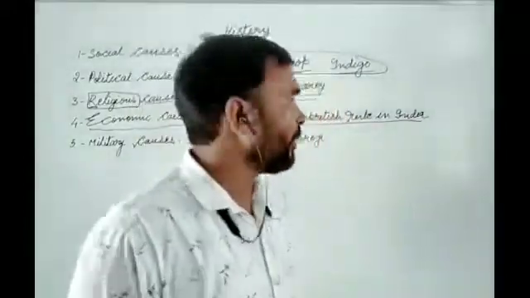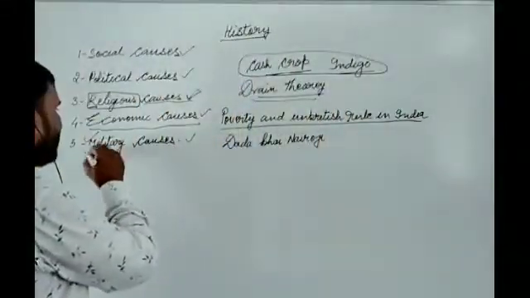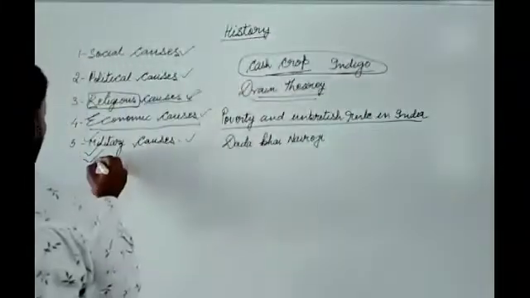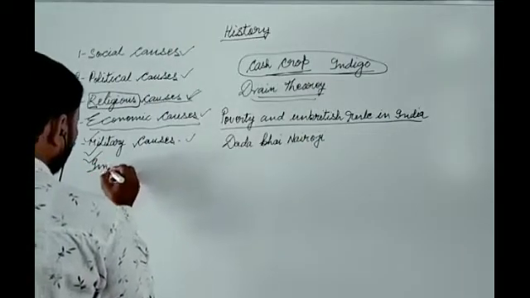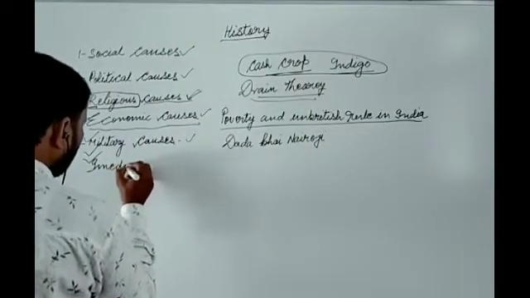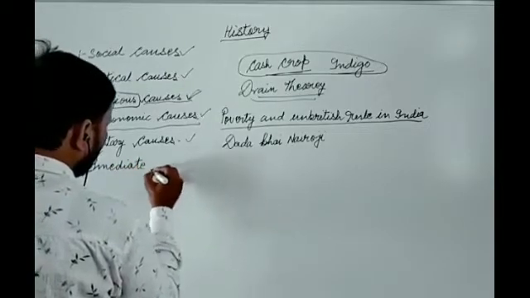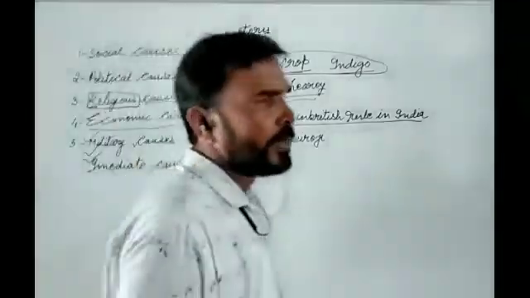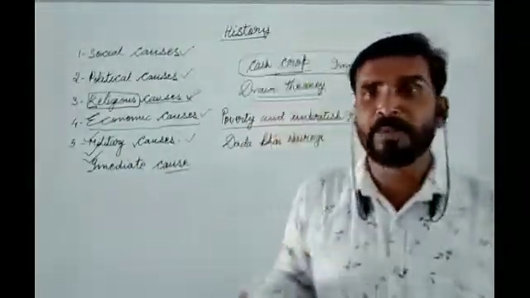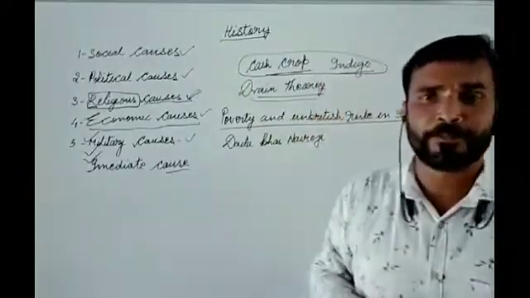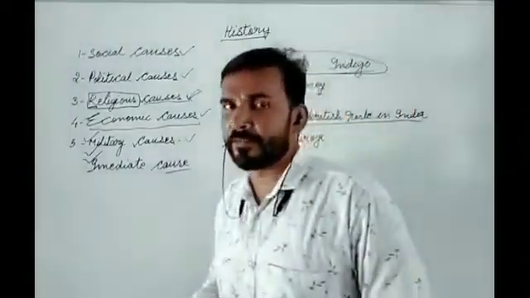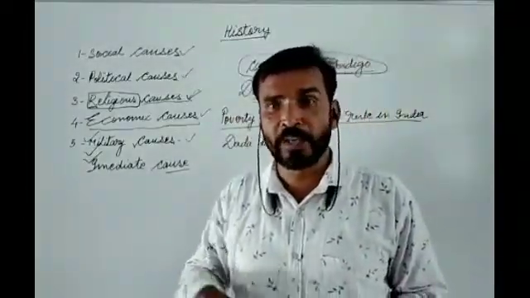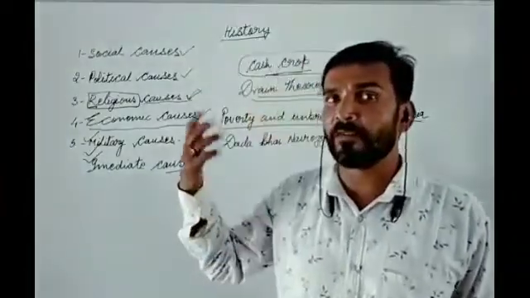Okay. Now the third one was the military cause. Military cause comes under the immediate causes also. First we will see the military cause. Before 1857, it was believed by the Indians that if we go far away, across the sea, it means going to another world.